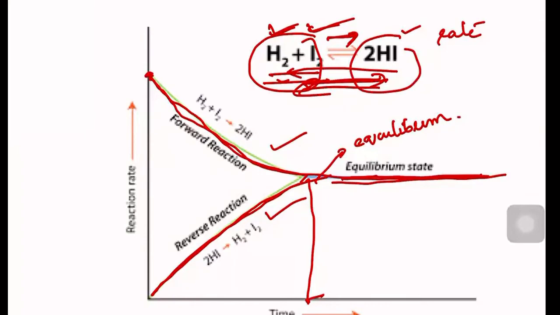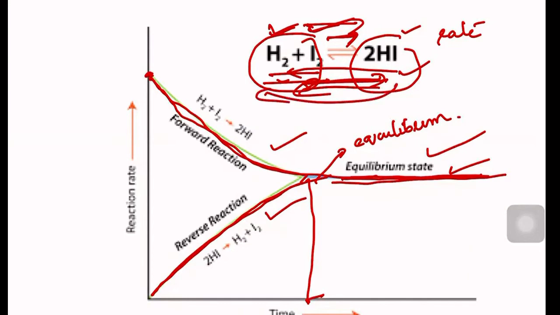What does it mean? Is there no reaction happening? Because if a reaction happens, we will get product. But once it reaches equilibrium, we cannot see further production of the products. So we may think that the reaction stopped and is static now, but that's not the case. Both forward and backward reactions happen even after equilibrium. But during the forward reaction, however much hydrogen iodide is formed after equilibrium, the same amount of hydrogen iodide will be decomposed back.